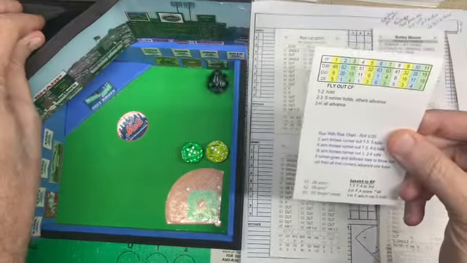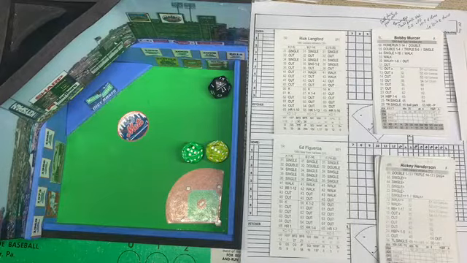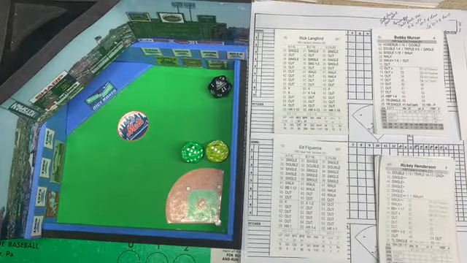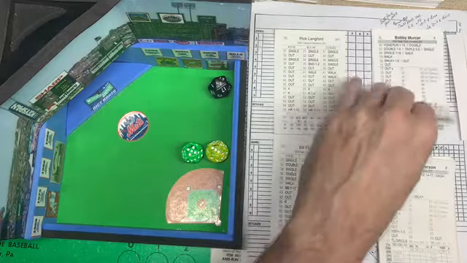The range says it's a single pass shortstop, but will Guerrero get to that? He's a 10 and the number's a 7, so he does get to it. And he throws to first and that retires the side. Go to bottom of the first.